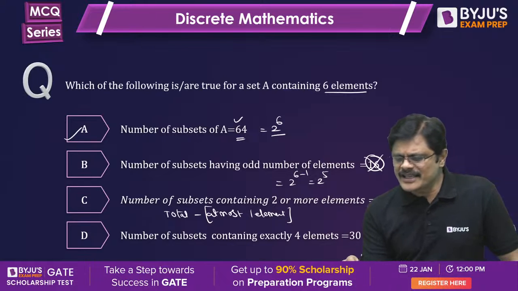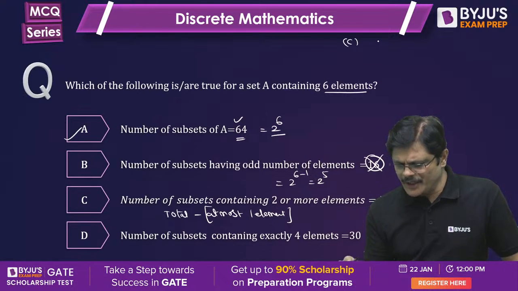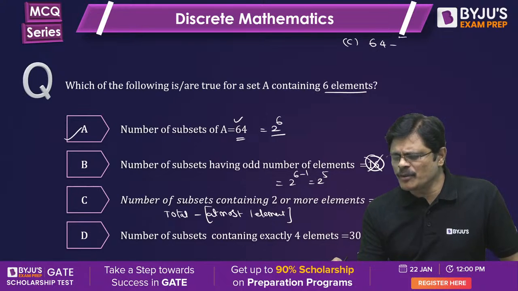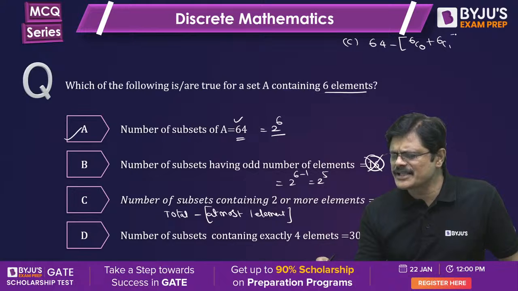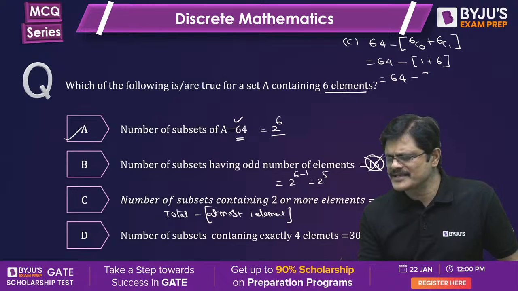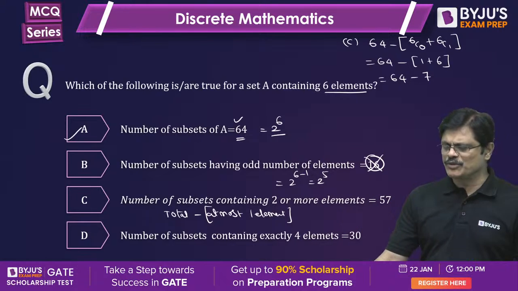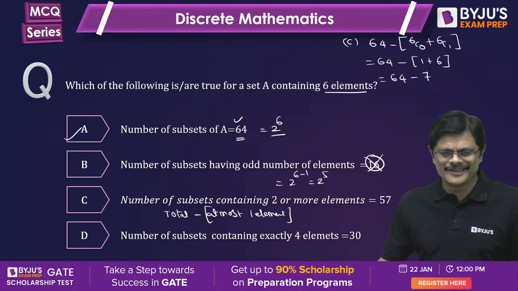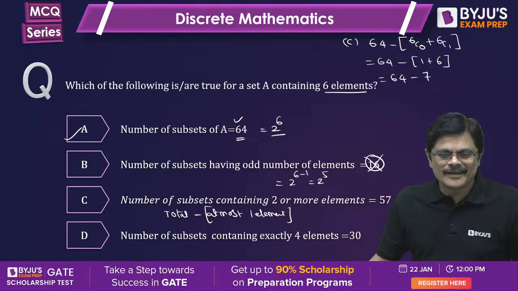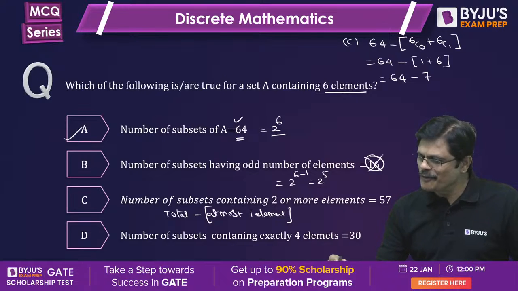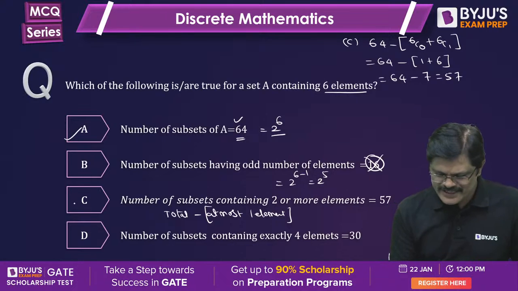So let me answer the C question here, sir. Total means you already know 64. At most 1 means what, sir? Either 0 element subset or 1 element subsets you have to subtract. That is 64 minus (1 plus 6), that is 64 minus 7. What is 64 minus 7? Okay, so 57 is the correct answer. So C is correct.